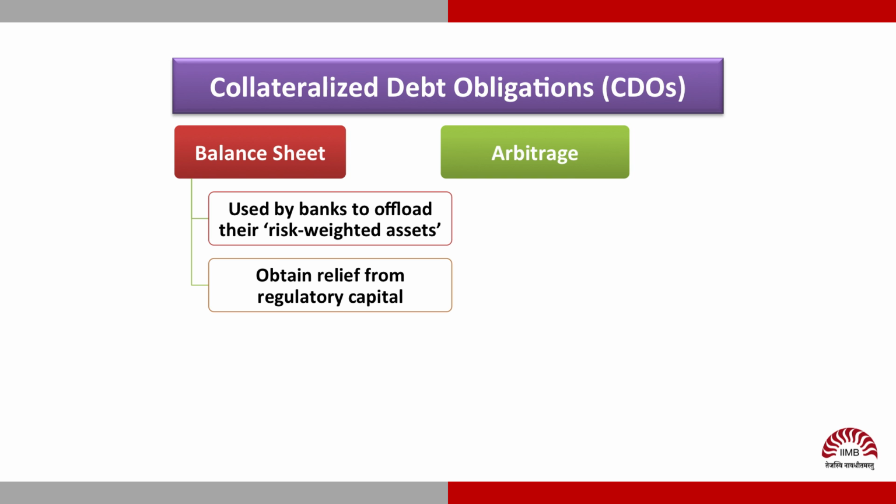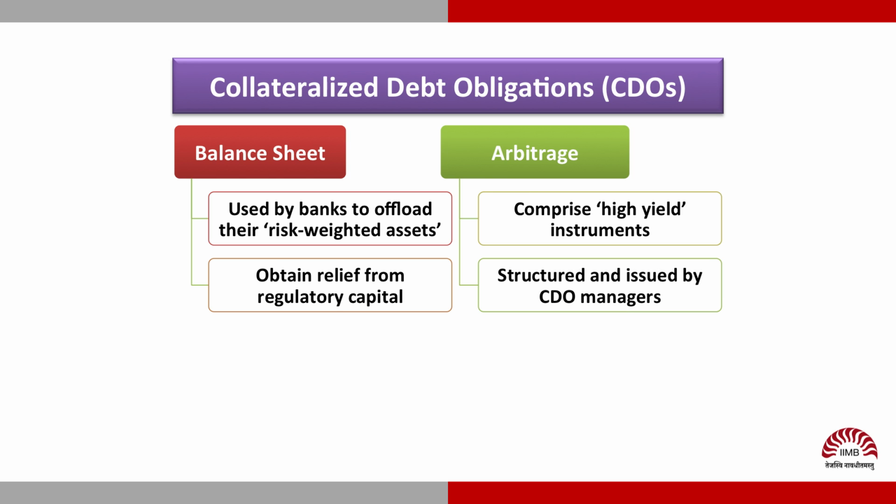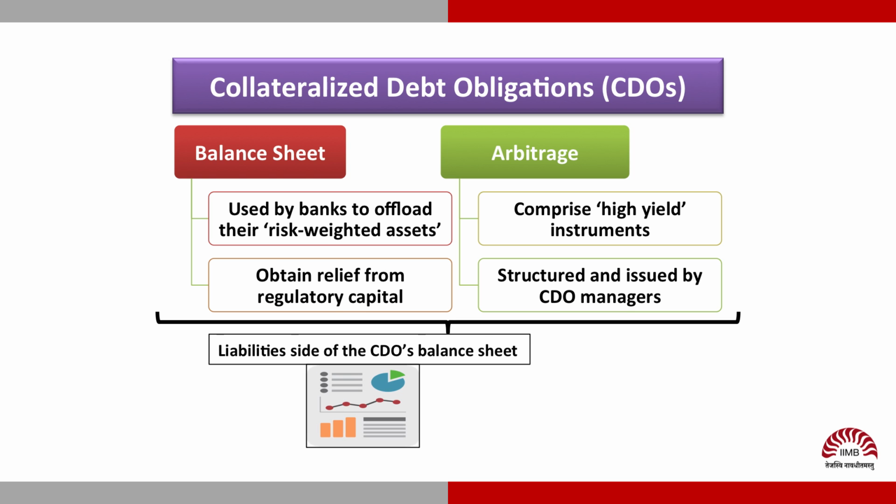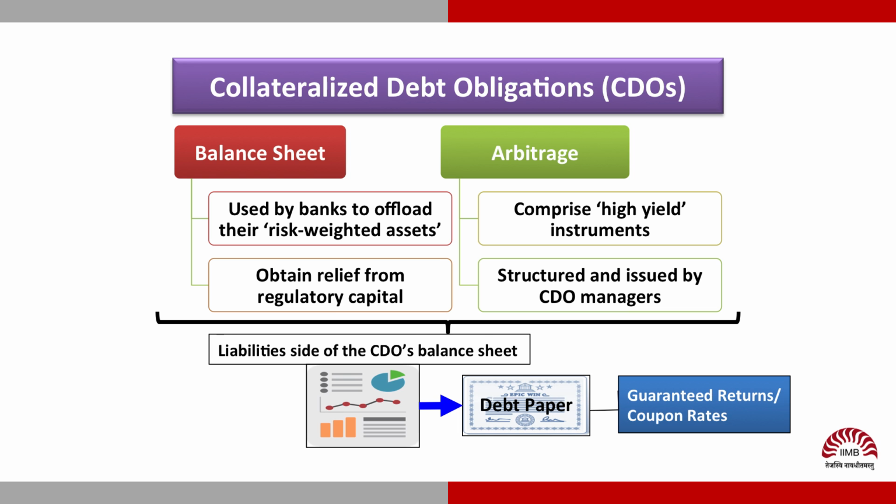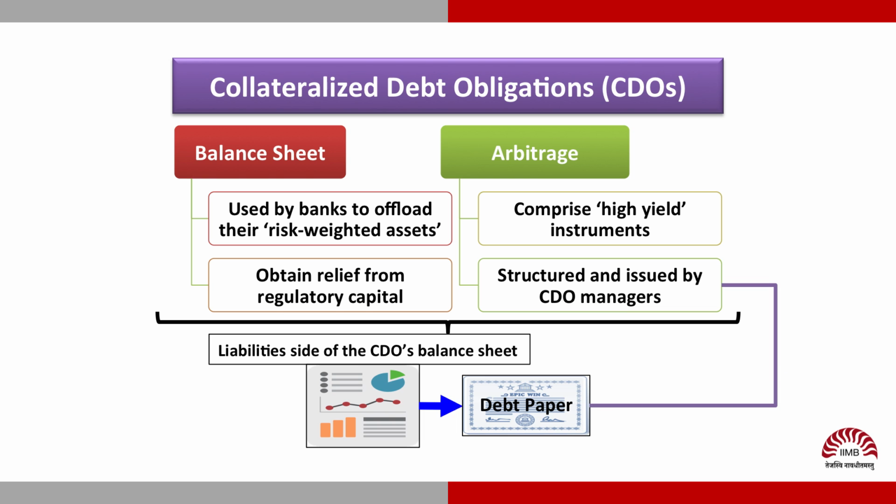Arbitrage CDOs, on the other hand, comprise high-yield instruments often structured and issued by CDO managers. In both cases, the liability side of the CDO's balance sheet comprises debt paper, usually with guaranteed returns or coupon rates, issued by the CDO manager under a subordinate structure of tranches, as we saw a little while ago.